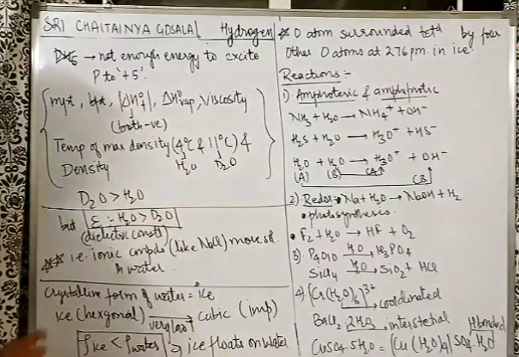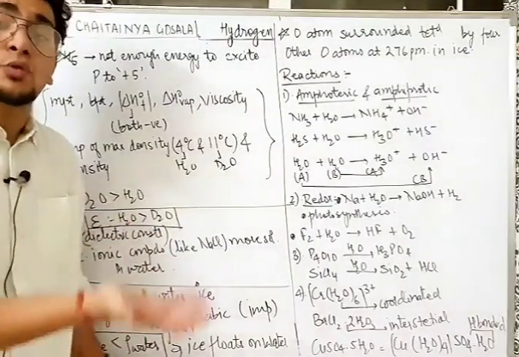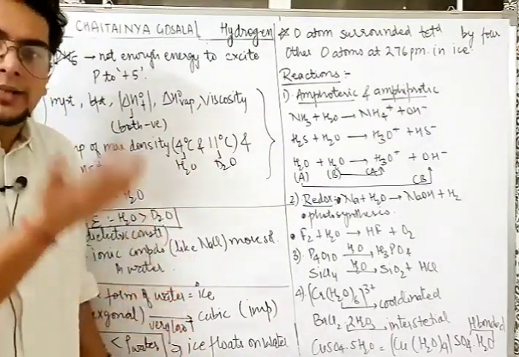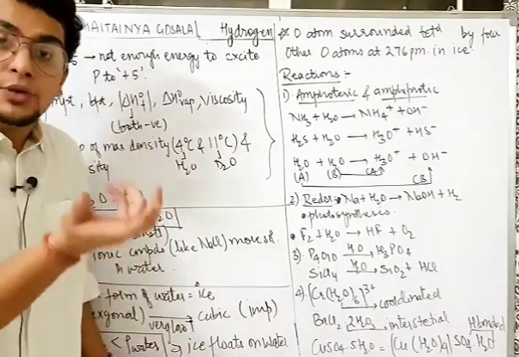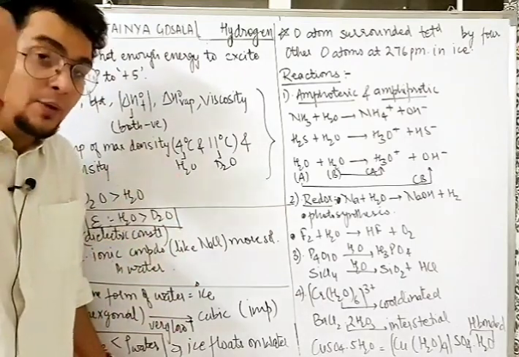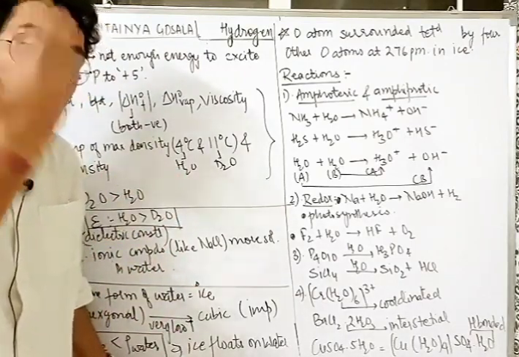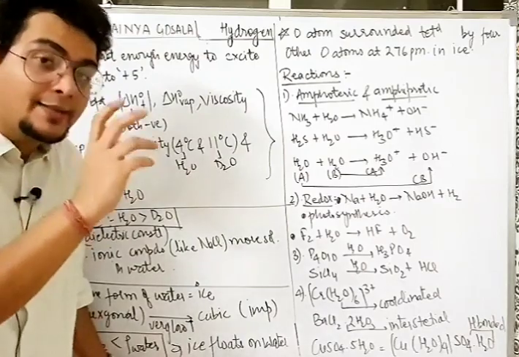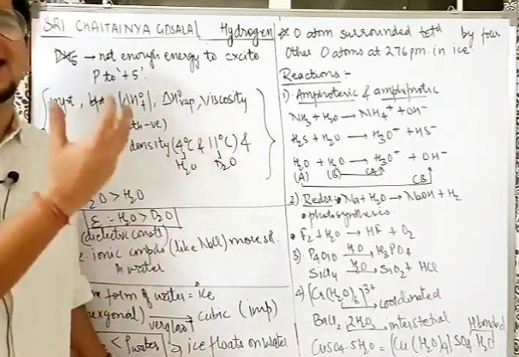Going ahead, the density of water is more than ice. That's why you might have seen that ice floats over water. It's a very common thing. It's not so common for solids to float. Think about any other solid that floats over its liquid. So ice has one exceptional property because of very low density.